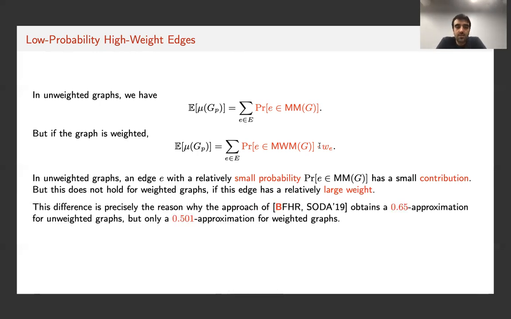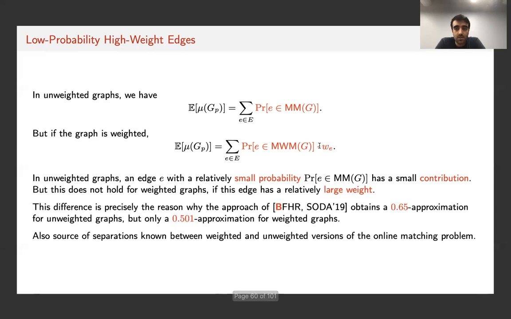And this difference is precisely the reason why our approach in the Soheil 19 paper obtains a 0.65 approximation for unweighted graphs, whereas the guarantee we could give for weighted graphs was only slightly better than half. It's also precisely the reason that separations are known for weighted matchings and matchings in, for example, online graphs.